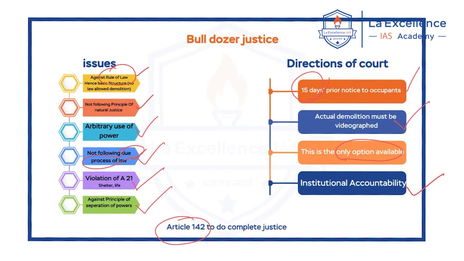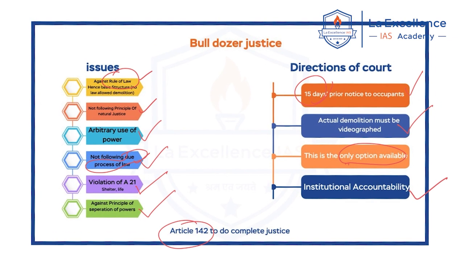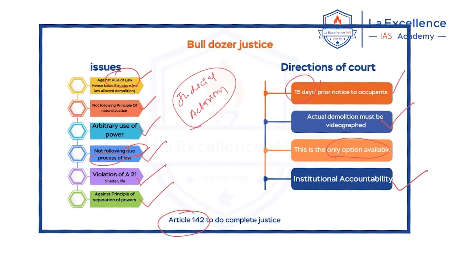Now, as it is said before, this article may not be asked in the examination directly. You can use this article as an example when it is asking about judicial activism, or even any question asking about rule of law or violation of Article 21. When such questions are asked, you can use this as an example. This is the smart way of linking the news to the examination, right?